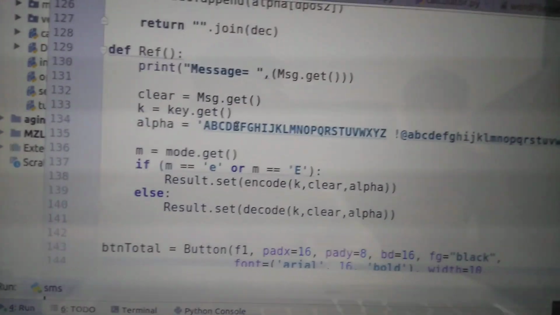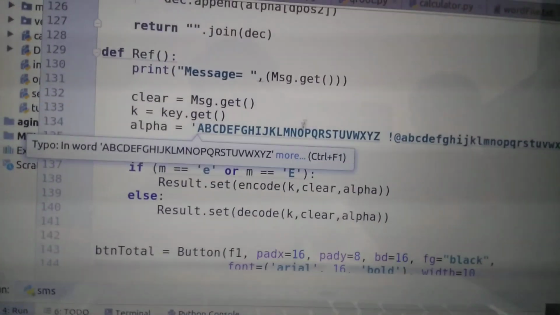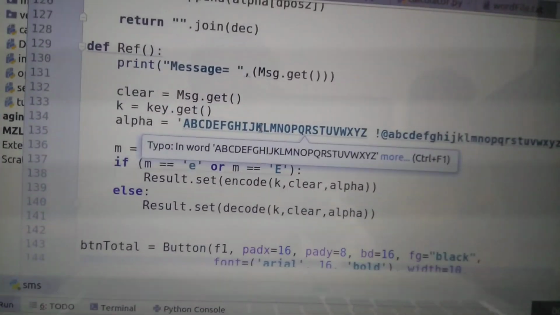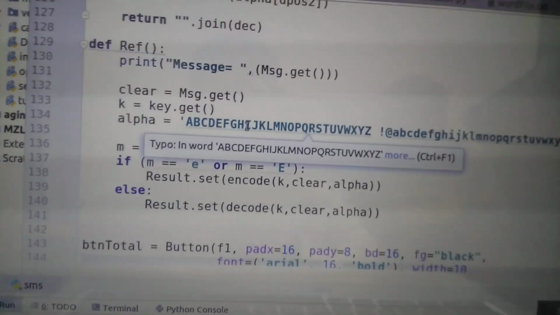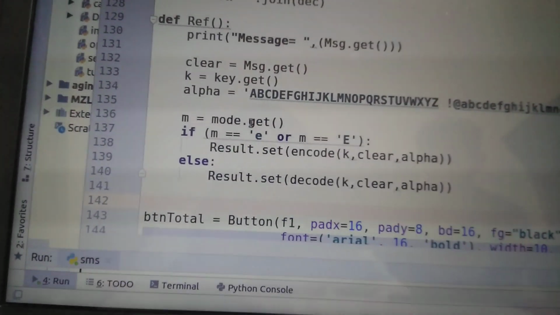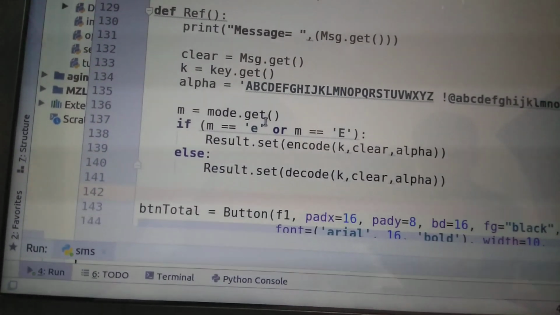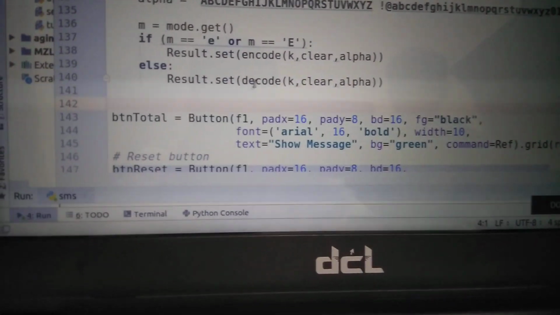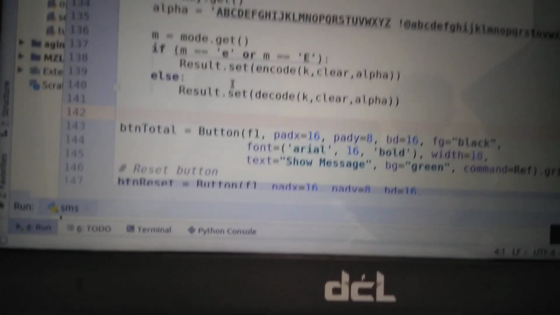Alphabet is the 92 characters I have assigned by default, so that all users can input all characters. Here m is the mode: if m is e, it will encrypt, and if m equals d, it will decrypt, which is implemented by the else condition.